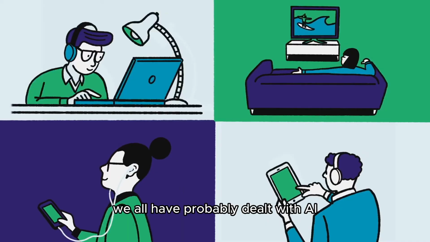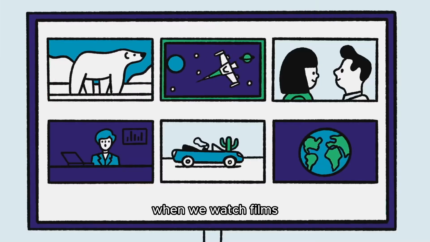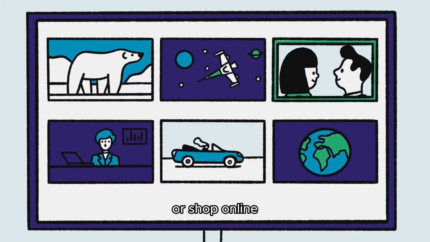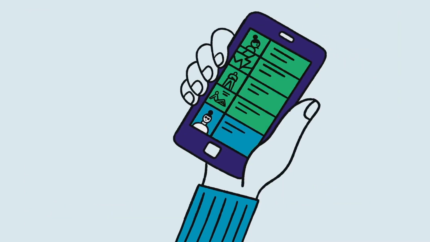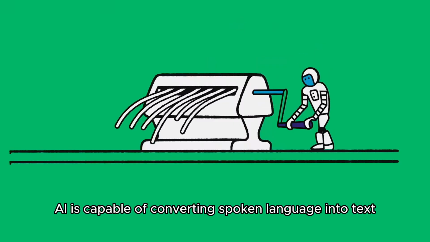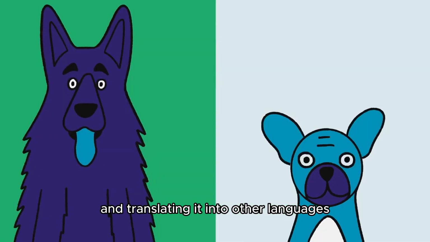We all have probably dealt with AI at some point in our lives. When we watch films, listen to music, or shop online, AI gives us recommendations about what we might like. AI is capable of converting spoken language into text and translating it into other languages.